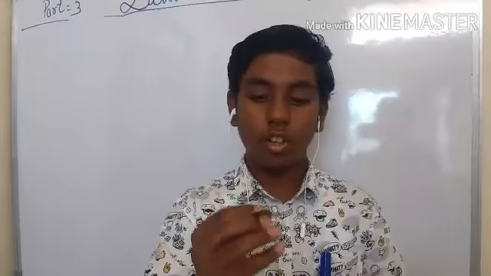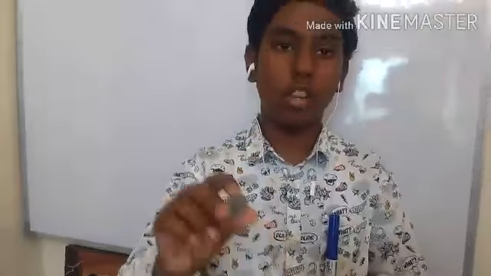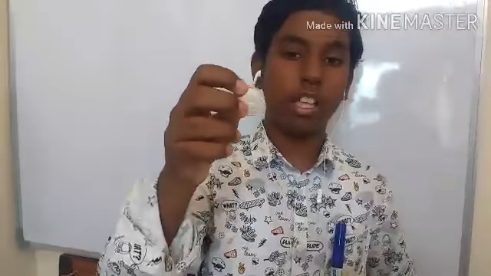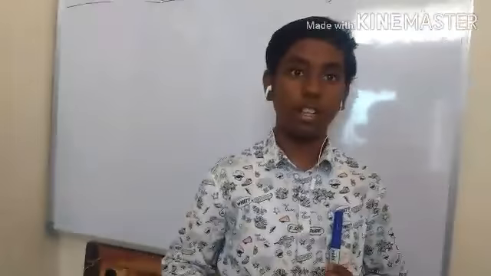There are 2 faces, tails and head, to decide who will bat first. After tossing, what will be the result? It may be head or tail, we cannot predict it, and this result is called an outcome.